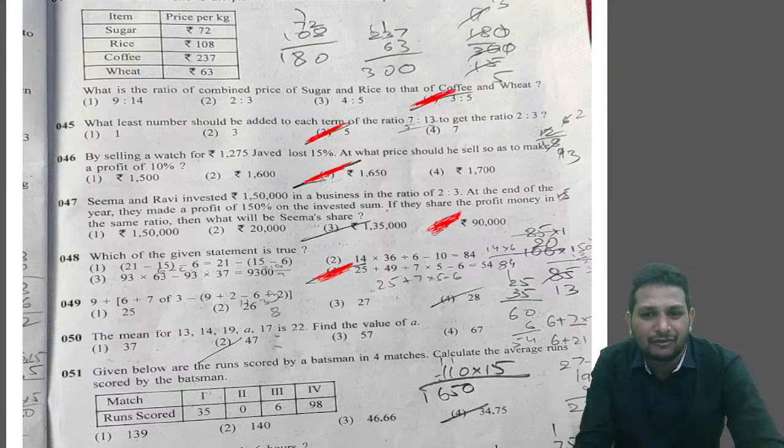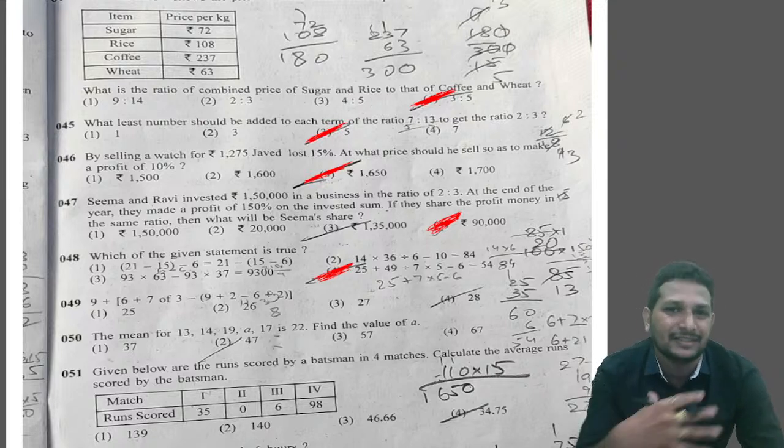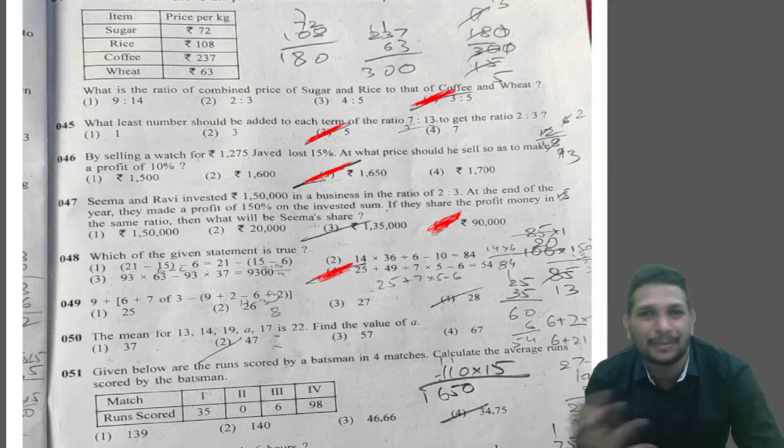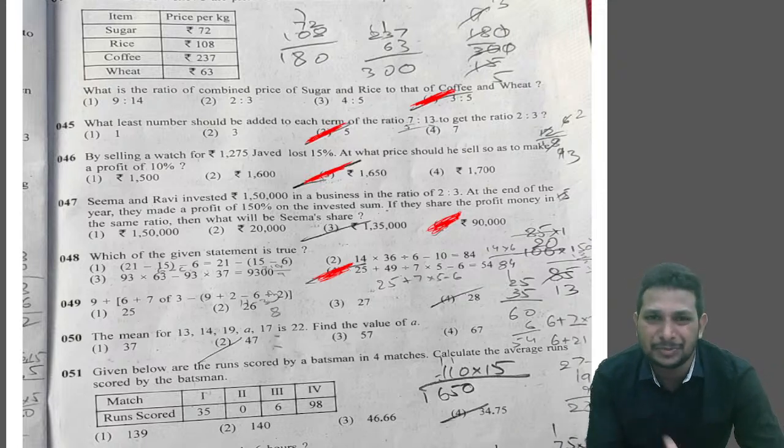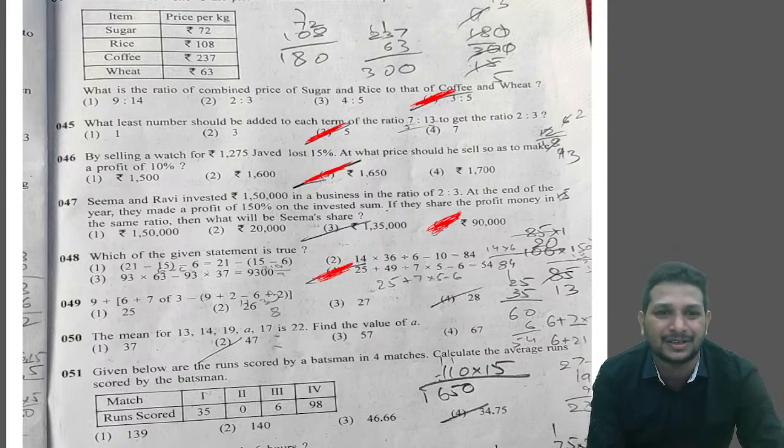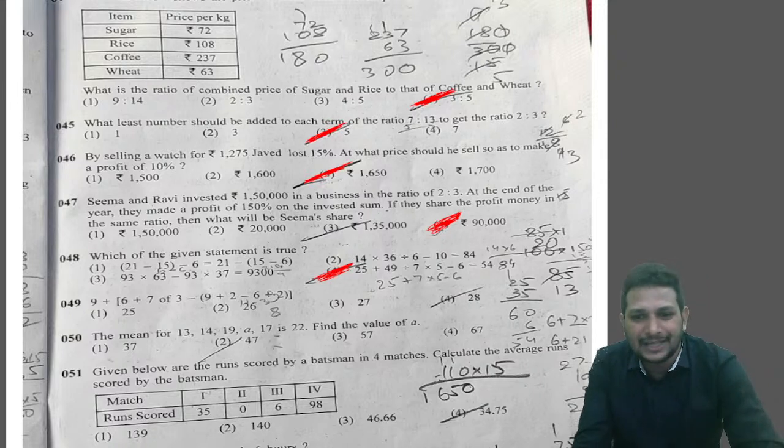Sometimes this is an advantage for you to identify whether the question belongs to some other chapter or not. Because of this paper, you can easily understand that the question belongs to that particular chapter. Like the previous question, you look at the 48th question and the 49th question, both given in order. So let's see question number 49.